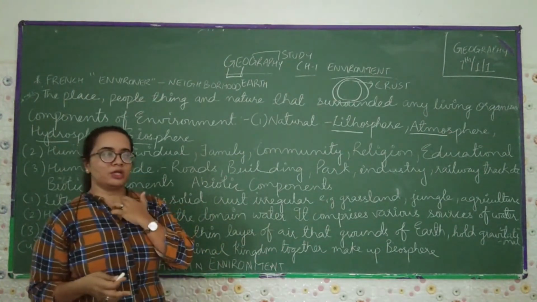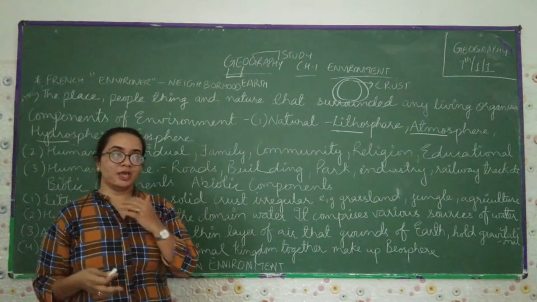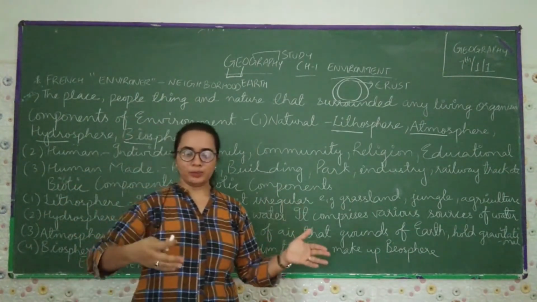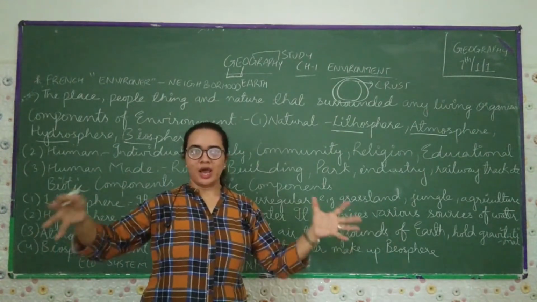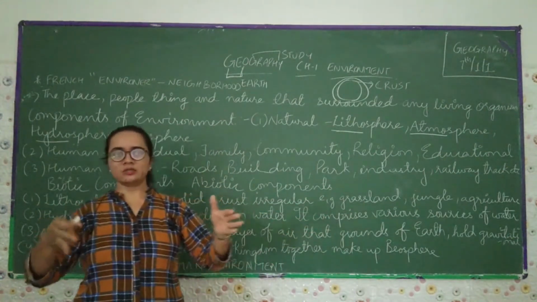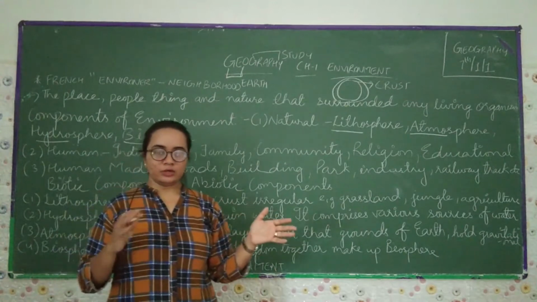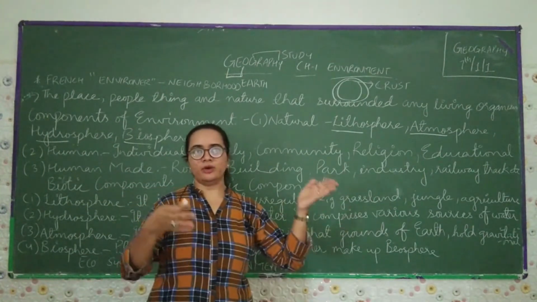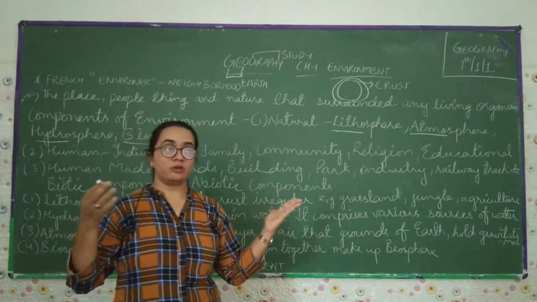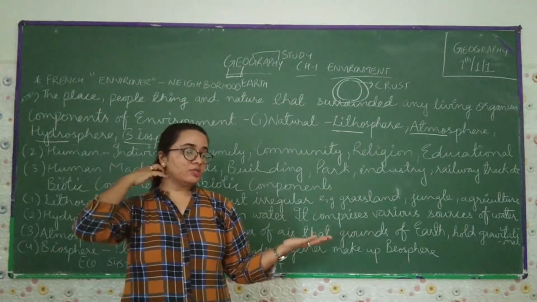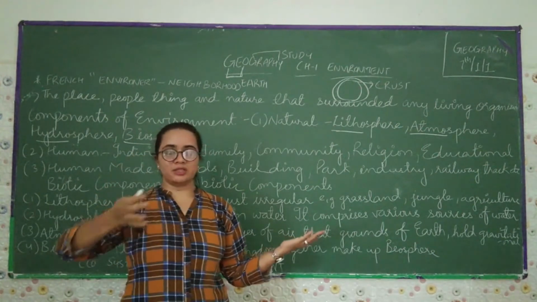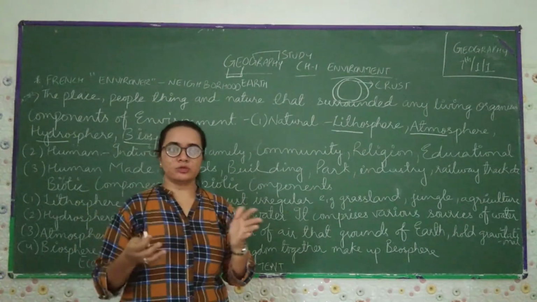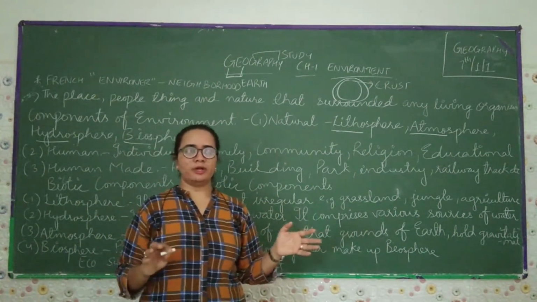Now we talk about the ecosystem. What does the ecosystem mean? In the immediate surrounding where humans, animals, plants interact with each other. This is called an ecosystem. In the ecosystem, we are interdependent on each other. Like humans are dependent on animals, animals are dependent on humans, and humans can't live without the animals and the plants. Just like that, animals also can't live without the plants and the humans. Each and everything is interdependent on each other.